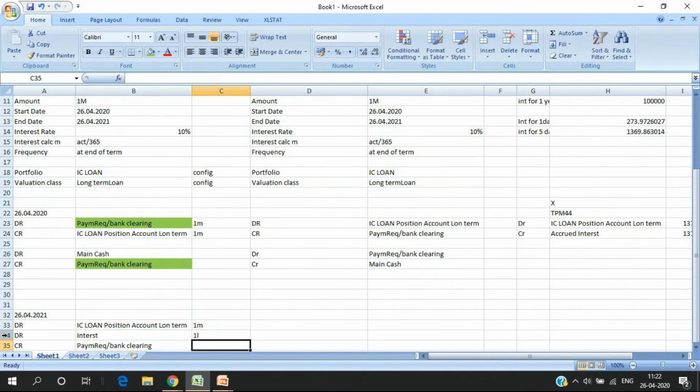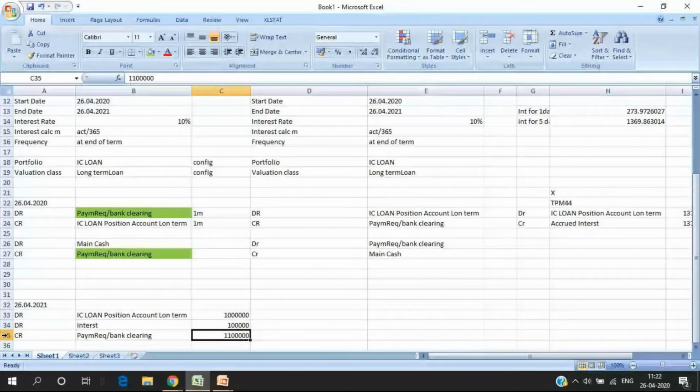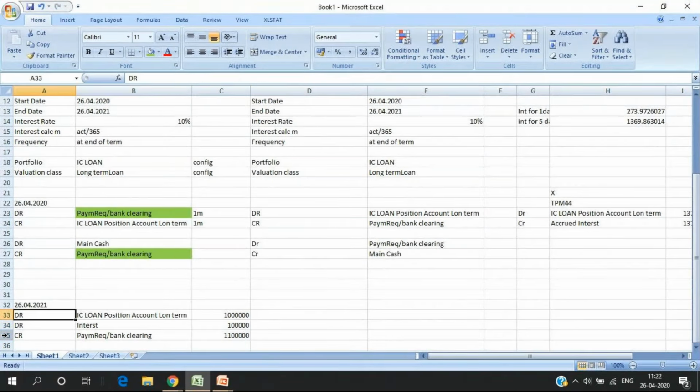The interest is 10 lakh, 10,00,000, right? And the total is 11 lakhs. Okay, understood? This is the accounting entry at the end of the term.